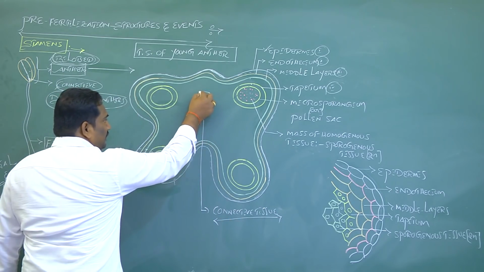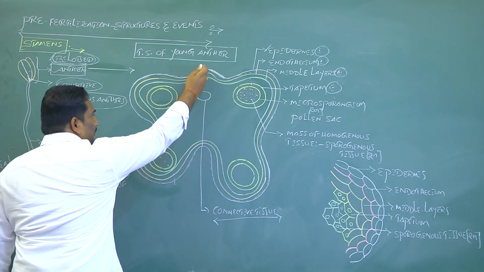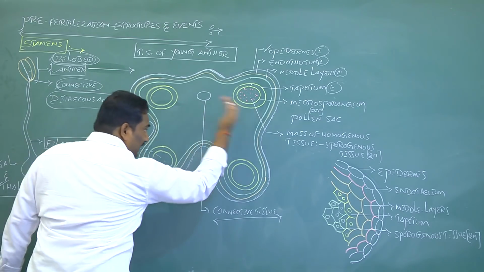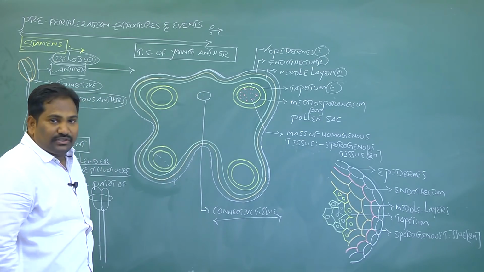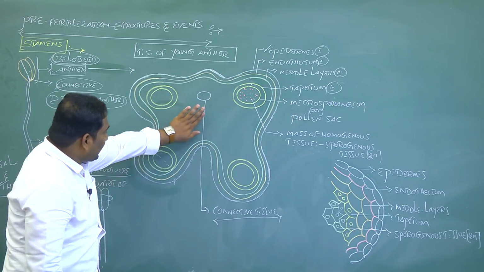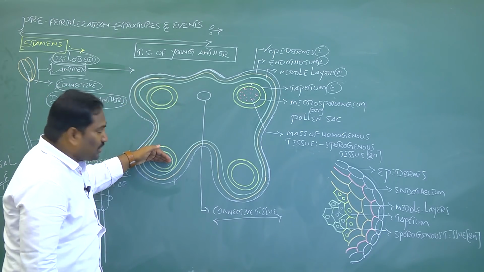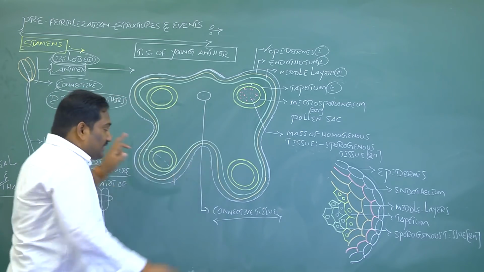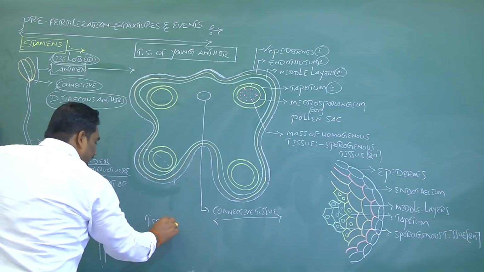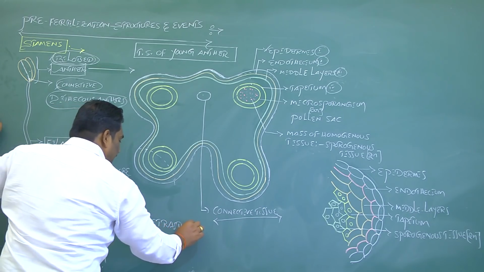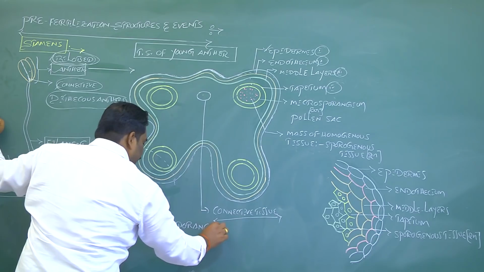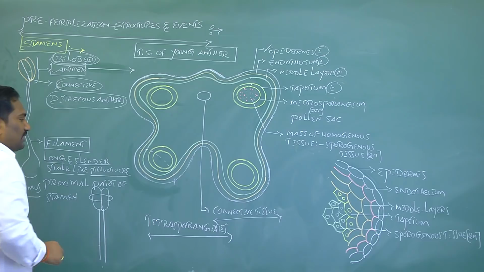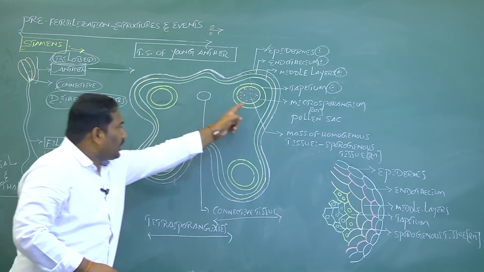Whenever the connective tissue is present, the anther has two thecas. This is one theca and this is one theca, due to the presence of connective tissue. Each theca has two microsporangia. The dithecous anther has four microsporangia, so it is also called tetrasporangiate.